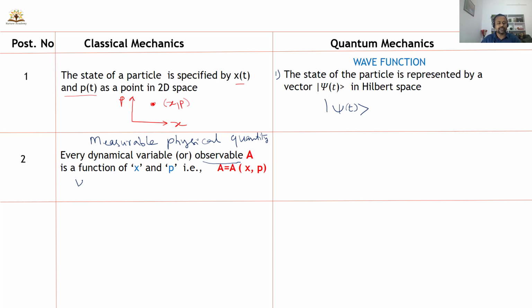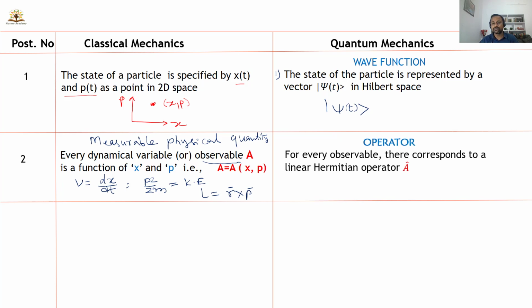For example, we can calculate the velocity. How will you calculate the velocity? It is dx by dt. We can calculate kinetic energy, which can be represented by p squared by 2m. This is my kinetic energy. And you can also calculate the angular momentum L as a function of linear momentum p. So any observable, measurable physical quantity, is a function of position and momentum according to classical mechanics.